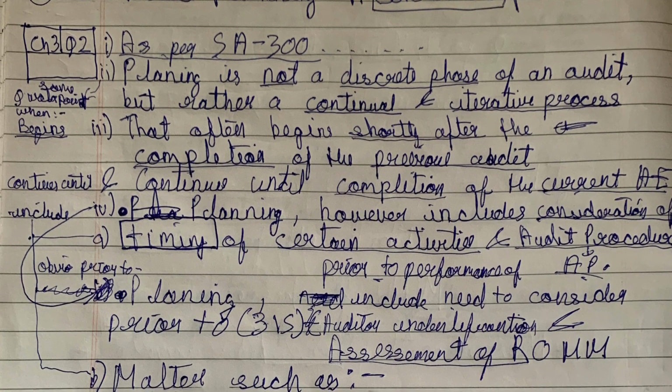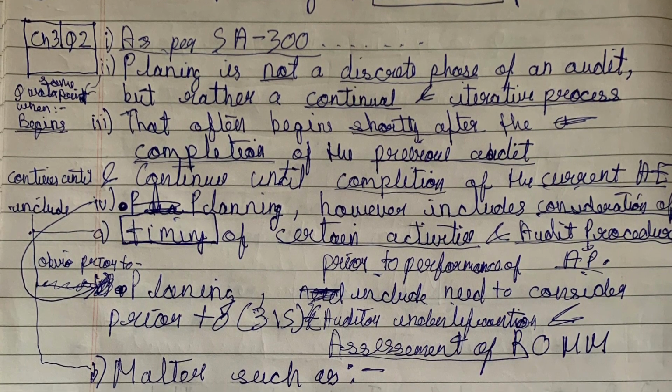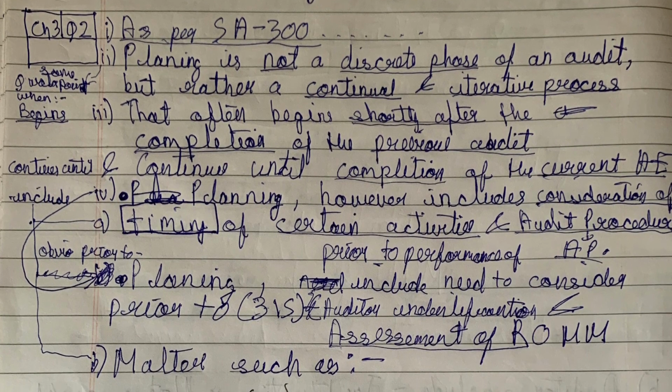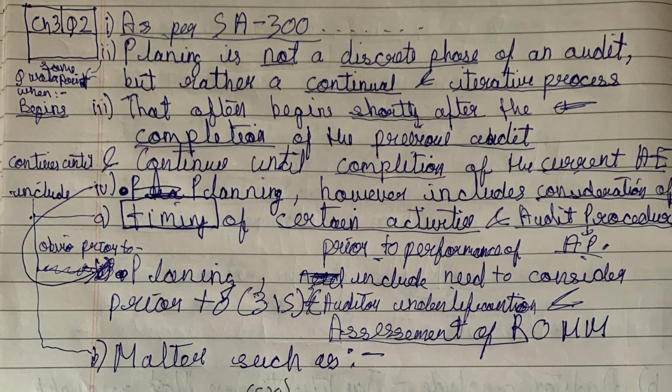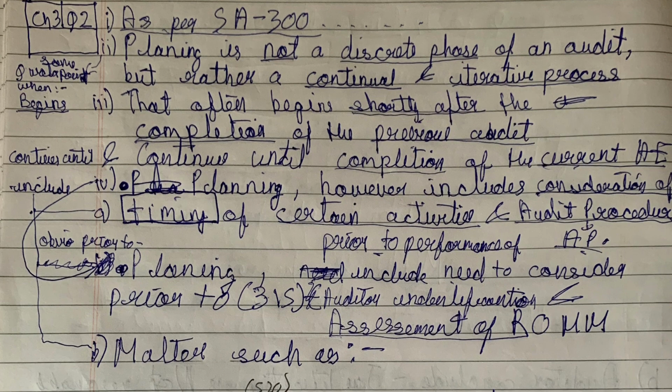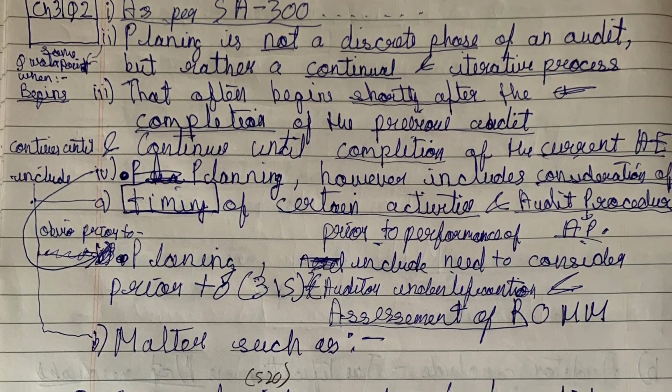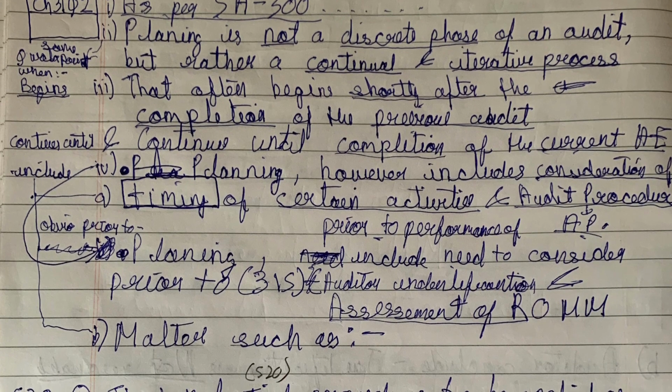Let's go inside. As per SA 300, planning an audit of financial statements: planning is not a discrete phase of audit, but rather a continual process.